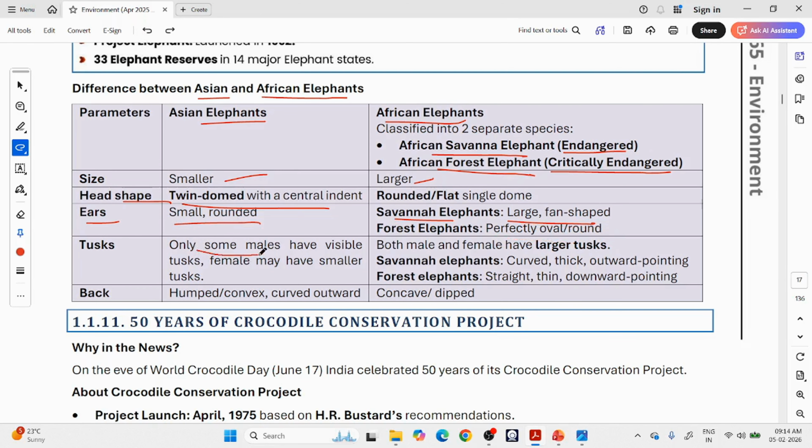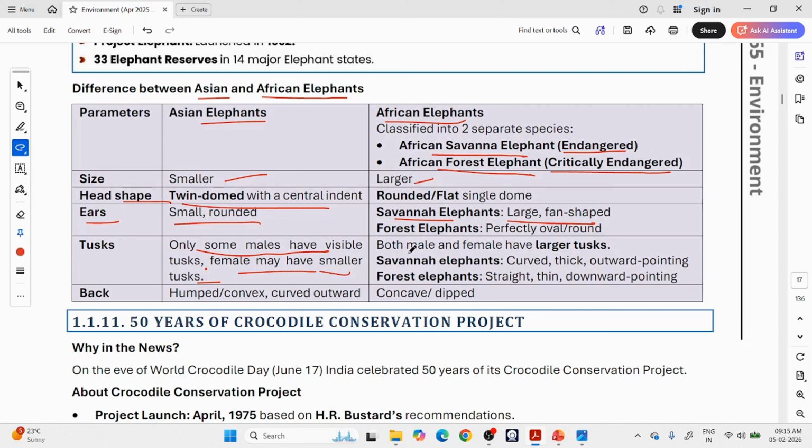Tusks: only some males have visible tusks. Females may have smaller tusks. So in India, it is not mandatory for all elephants to have them. Tusk is the extension of the teeth of the elephant. Okay, so only some males, not all males, may have visible tusks. Females also may have them, but smaller ones.